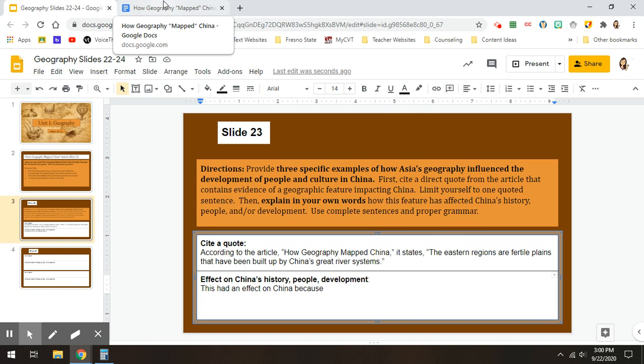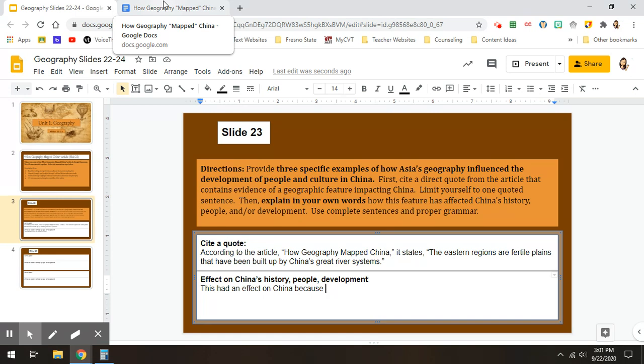Our article mentions that there have been lots of people who have lived there for thousands of years, and there have been lots of people who have been really successful farming there for thousands of years. So what you need to do in your own writing is explain in your own words how those fertile plains, how the rich soil is helping farmers. So why would people want to farm there?